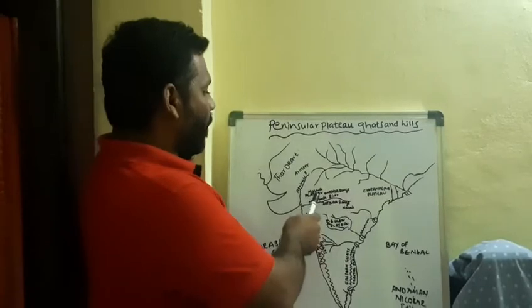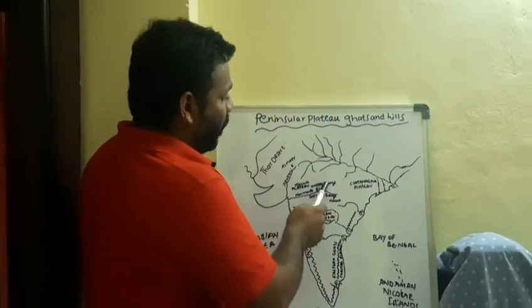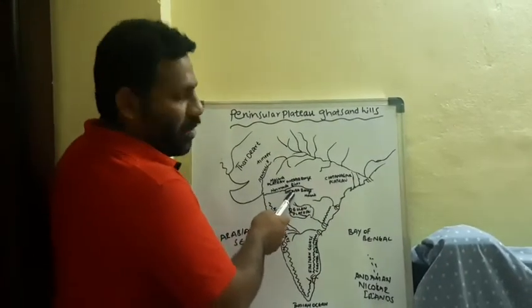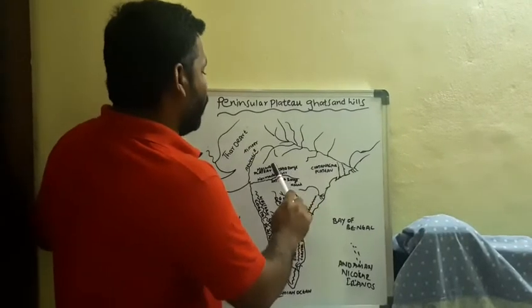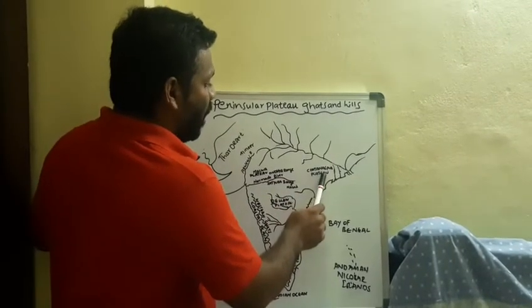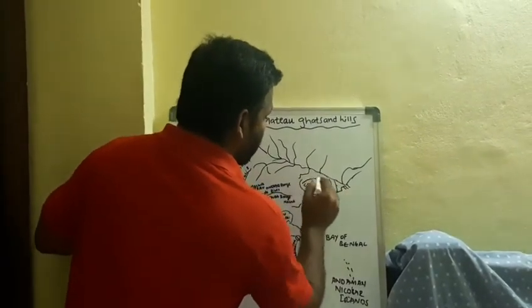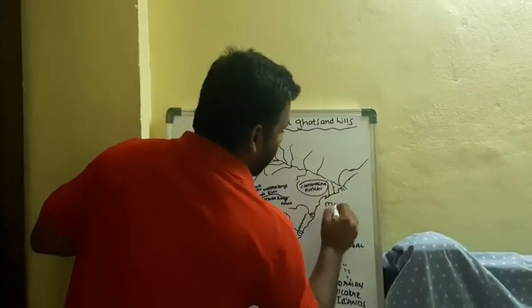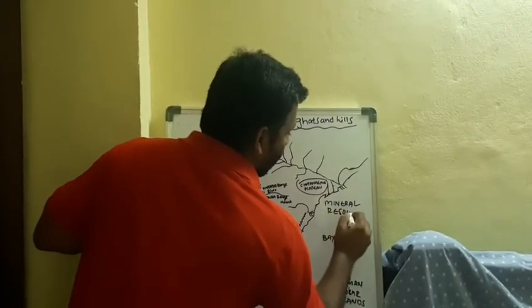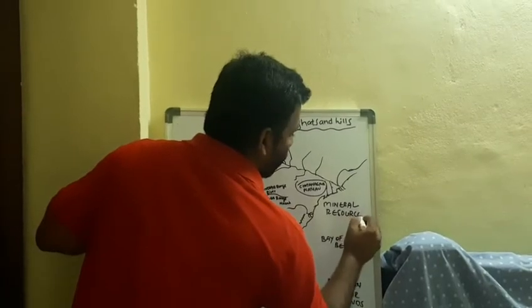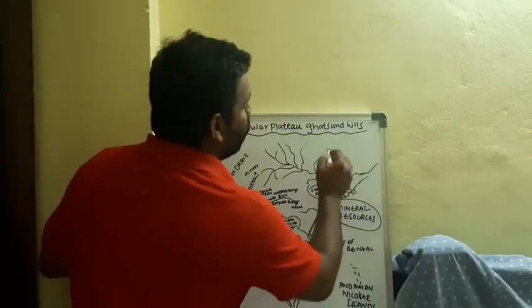Coming to the Malwa Plateau, north of the Narmada River we can find the Vindhya range. South of the Narmada River we can find the Satpura range. Next, to the east of the Malwa Plateau we can find the Chota Nagpur Plateau, which is very rich in mineral resources. Sometimes it is compared to the Indian Ruhr.